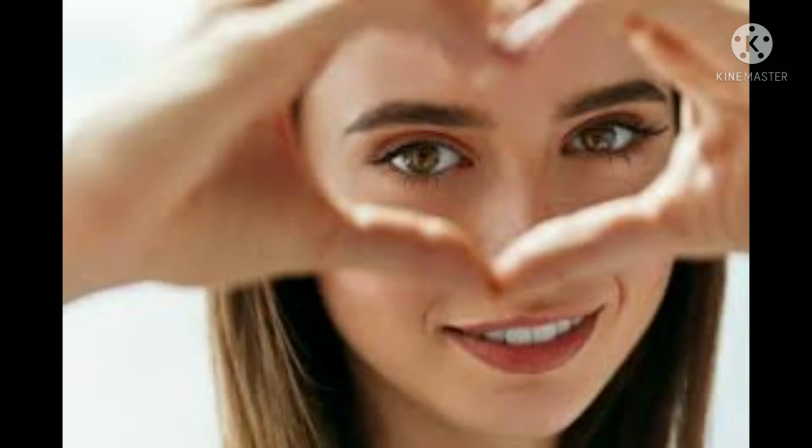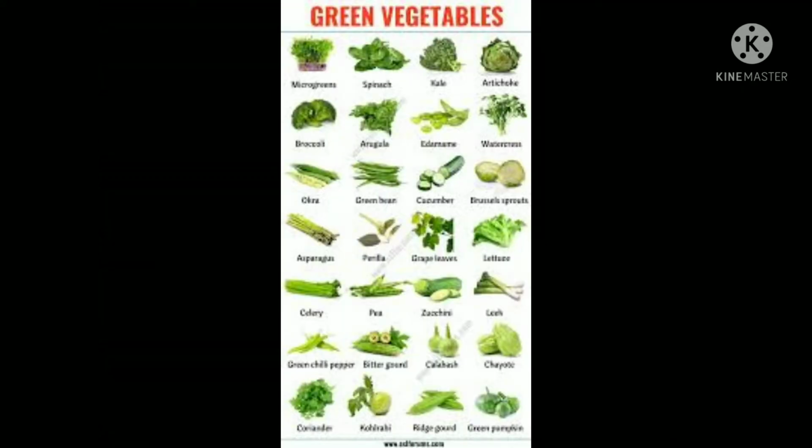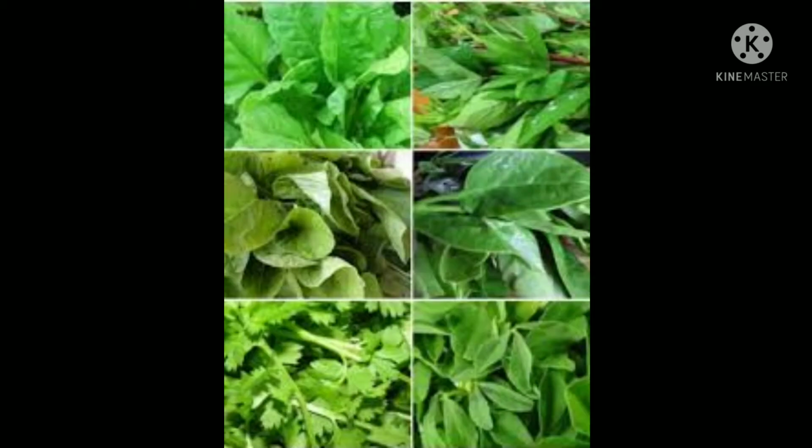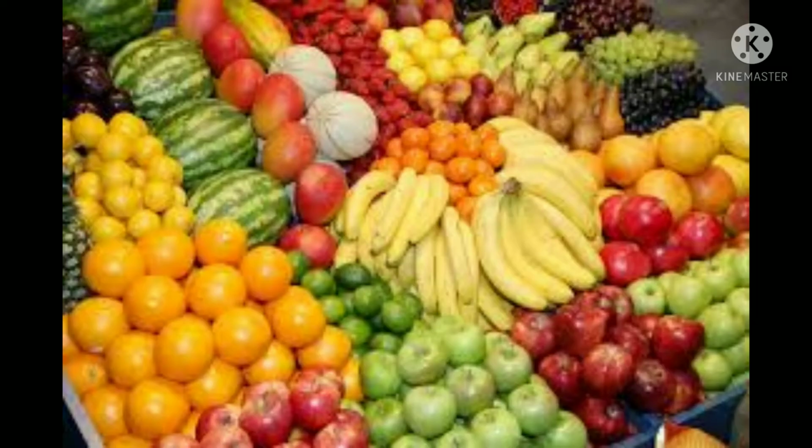Some pictures you see: they are vegetables, leafy vegetables, fruits. Let us know about minerals first. We can do an activity. Observe the following table showing the details of a few minerals.